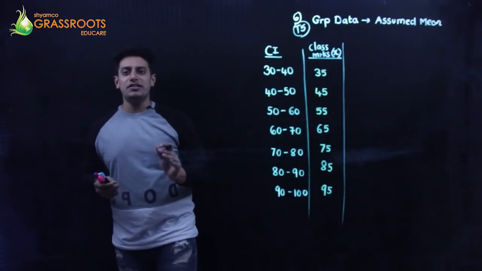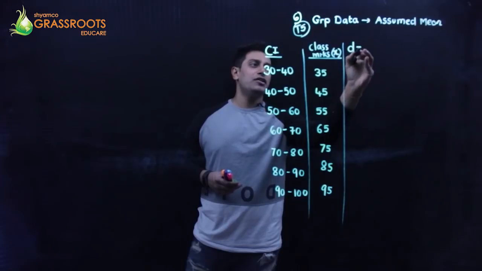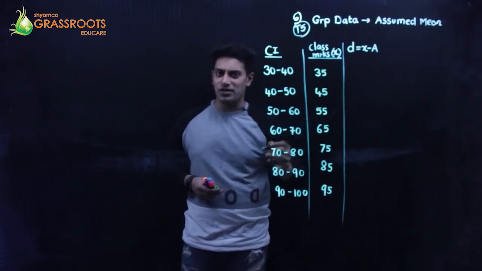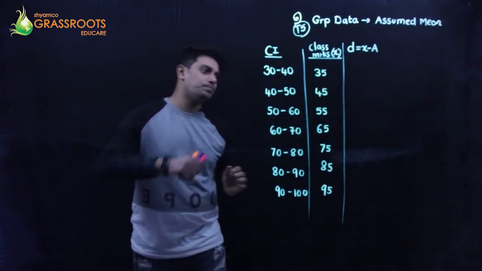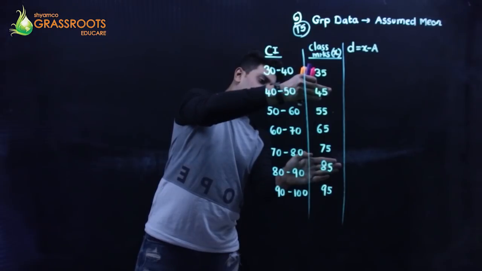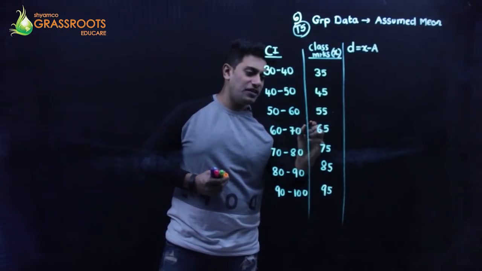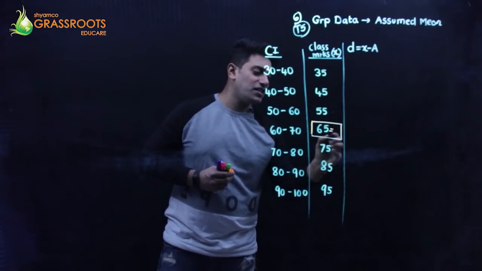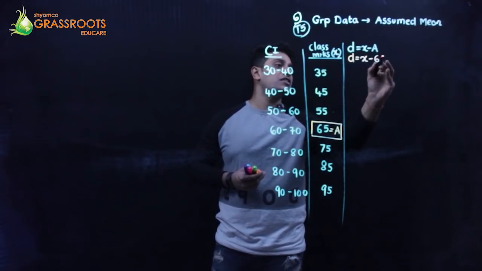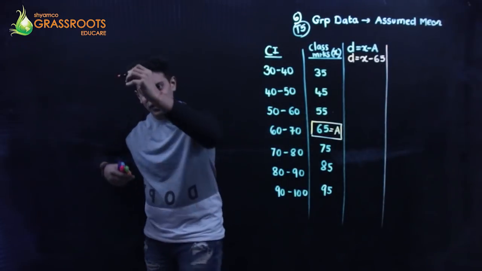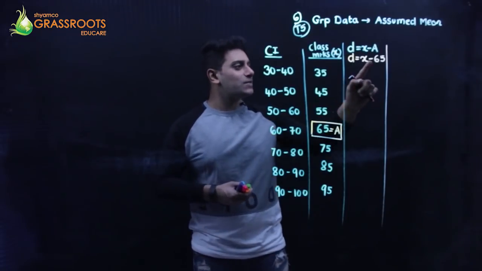Right. Now I am not interested in X. I am going to convert everything in terms of D. The formula is D equals X minus A. We have done this in ungrouped data. To get the value of A, you use the cover method. Cover, cover, cover. At the center, there is only a single value, guys. You call this A. So in my example, D is going to be X minus 65. Basically, I'm going to convert everything in terms of D.